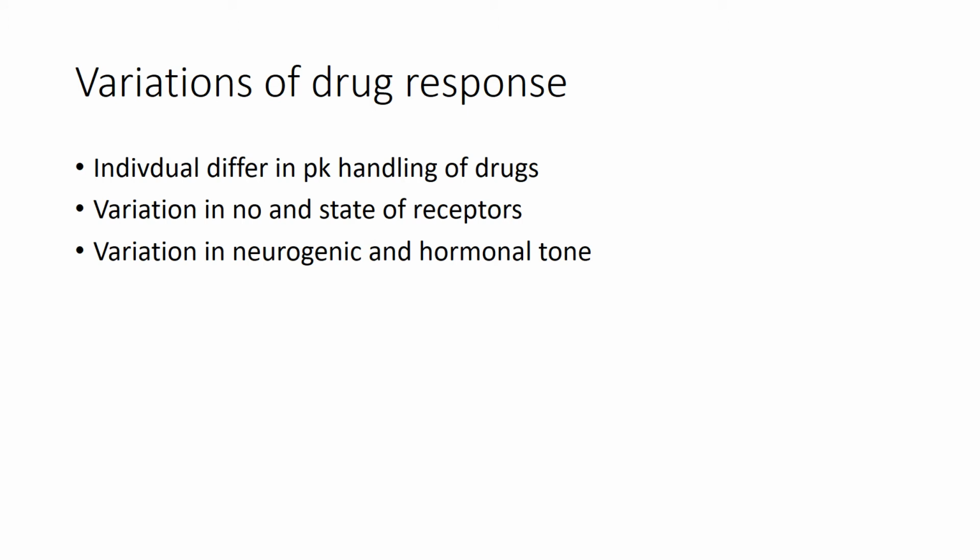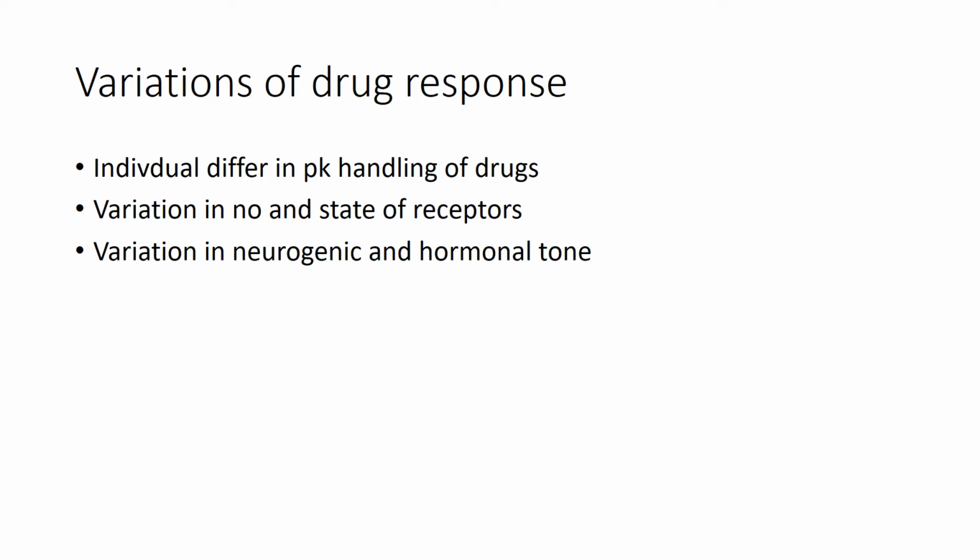Now, what are the variations of drug response? Why such a difference? This is nothing but due to the individual difference in pharmacokinetic handling of a drug. Different individuals attain varying plasma or target site concentrations. For example, this is mostly seen with drugs undergoing metabolism than those drugs excreted unchanged. That is, a drug which undergoes metabolism is propranolol and one which is excreted unchanged is atenolol. So these drugs will have different pharmacokinetic properties, or the level attained will be different.